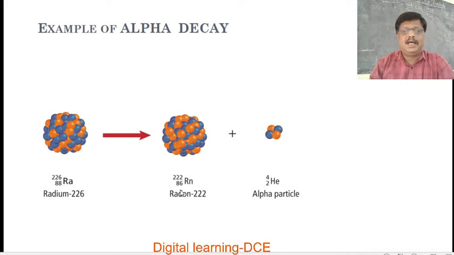Here atomic number decreases by 2, 88 becomes 86, and mass number decreases by 4, that is 226 minus 4, that is 222, plus an alpha particle having 2 units of charge and 4 units of mass. In this reaction both atomic number and mass number are conserved, because 2 plus 86 gives 88, and 4 plus 222 gives 226.